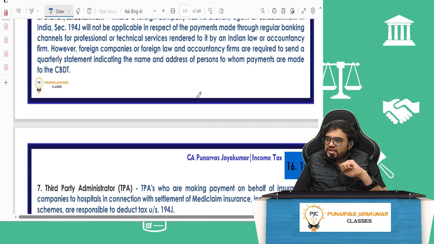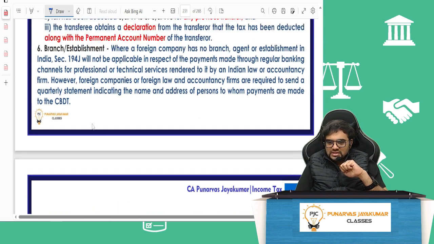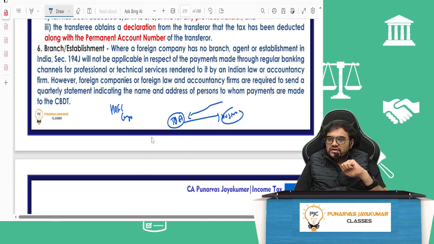Then for third-party administrators like insurance companies, if HDFC Ergo is an insurance company, there will be a separate third-party service provider in the hospitals. So if you fall sick, you will have to go to the third party administrator. They will directly settle payment to the hospital, because the hospital cannot wait for longer. You will have to be discharged, and only if you make payment, you will be discharged. So the third party administrator will directly make payment to the hospitals and they will take money from HDFC Ergo later.